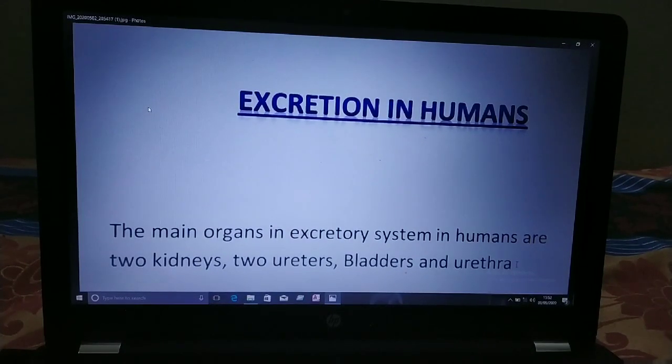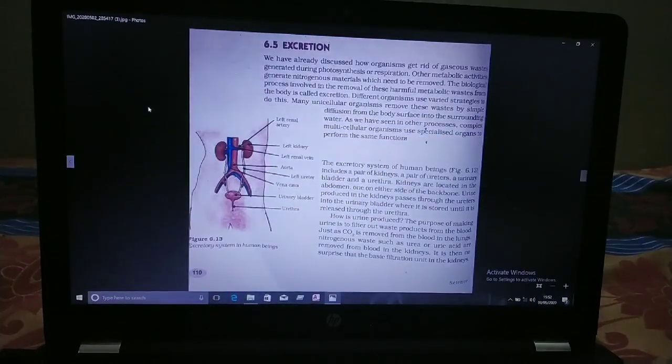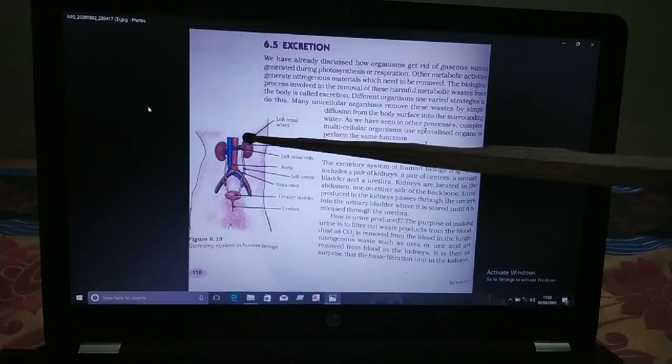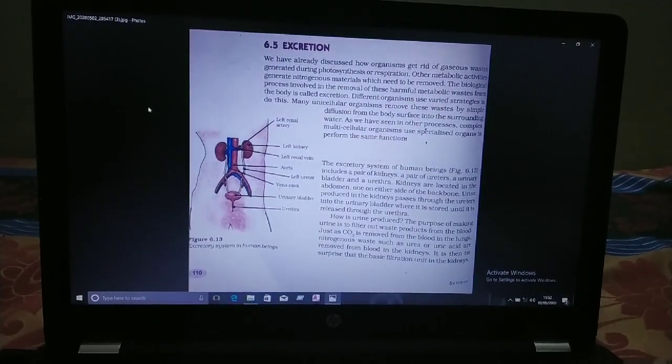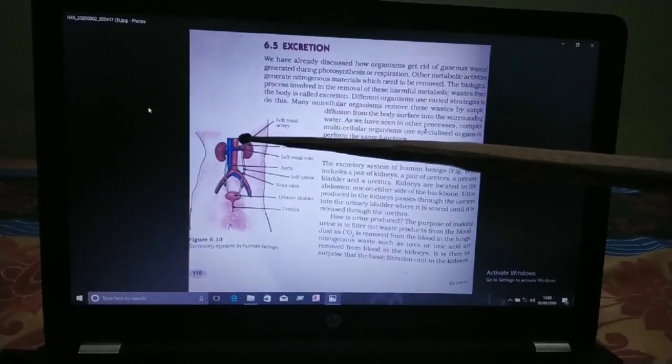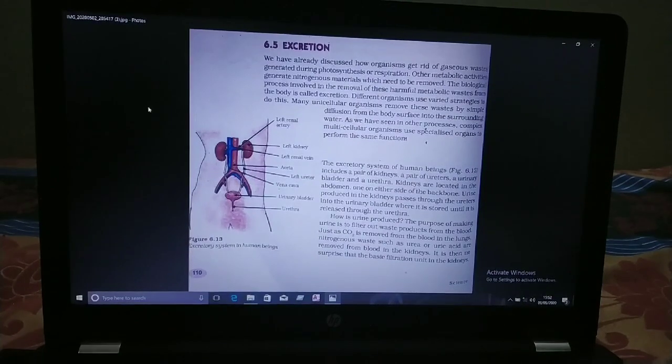So children, if you see in the diagram, the excretory system is made up of bean-shaped kidneys, situated towards the back of our body.